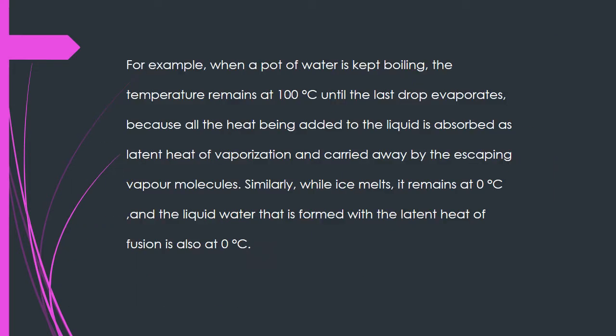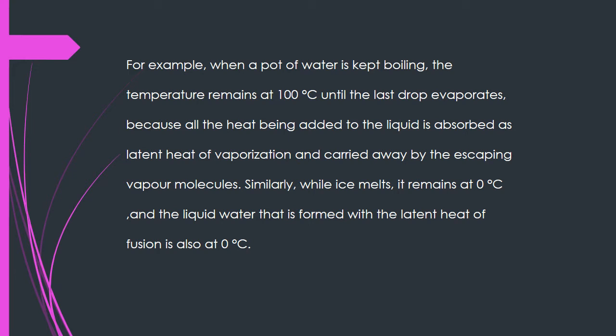The common example of latent heat is water. When a pot of water is kept boiling, the temperature remains at 100 degrees Celsius until the last drop evaporates. So, during boiling, the substance remains at 100 degrees Celsius until the last drop evaporates. Why? Because all the heat being added to the liquid is absorbed as latent heat of vaporization and carried away by the escaping vapor molecules.